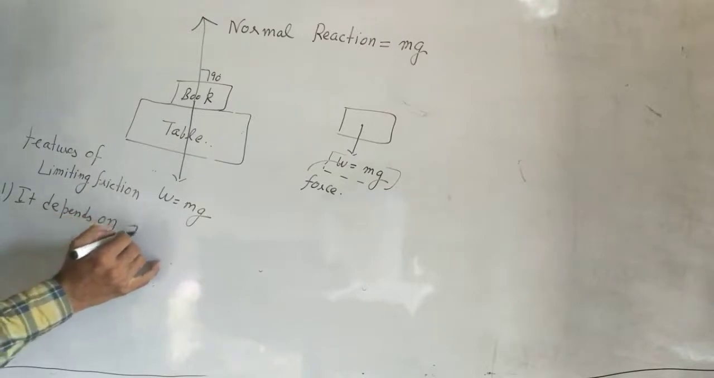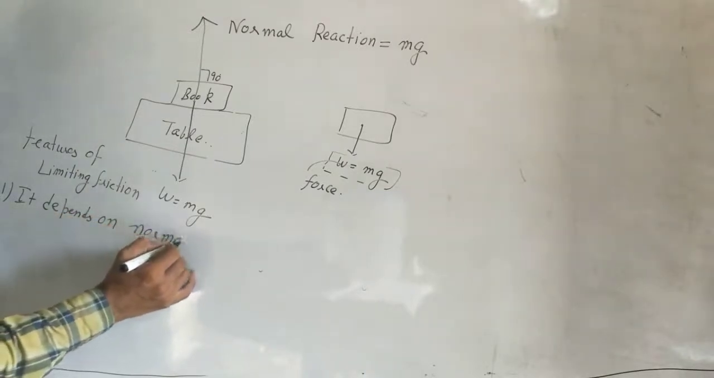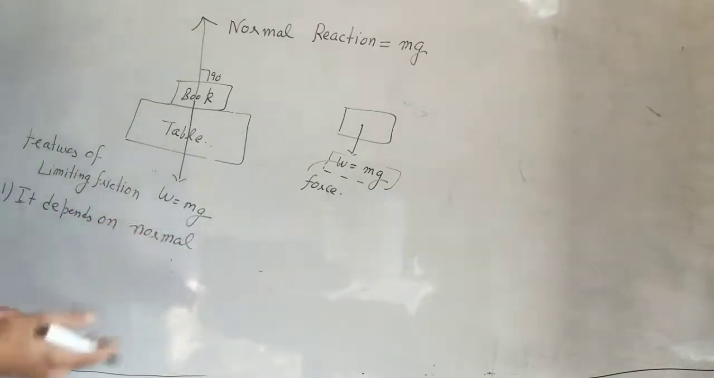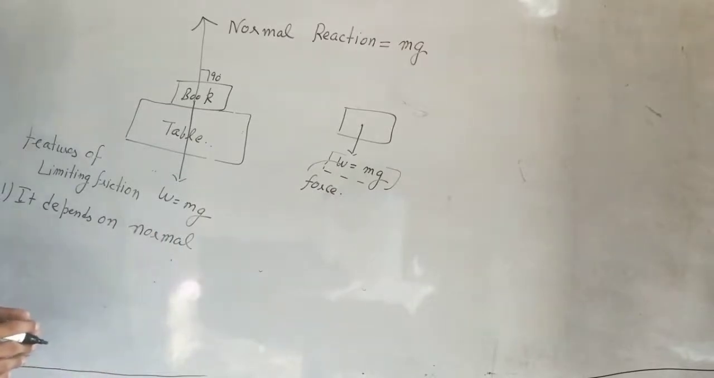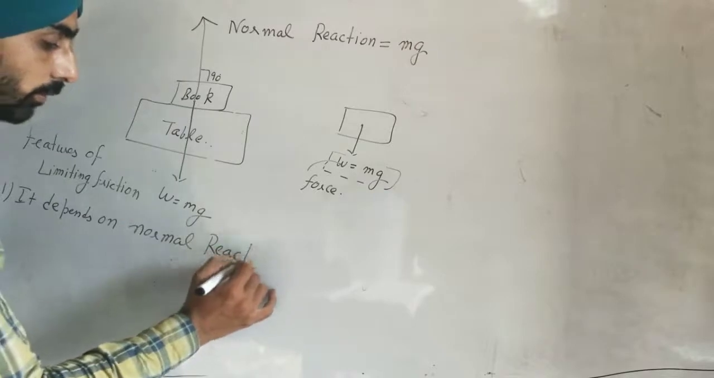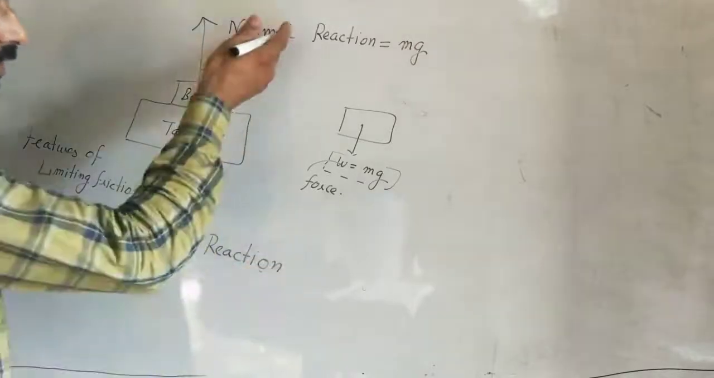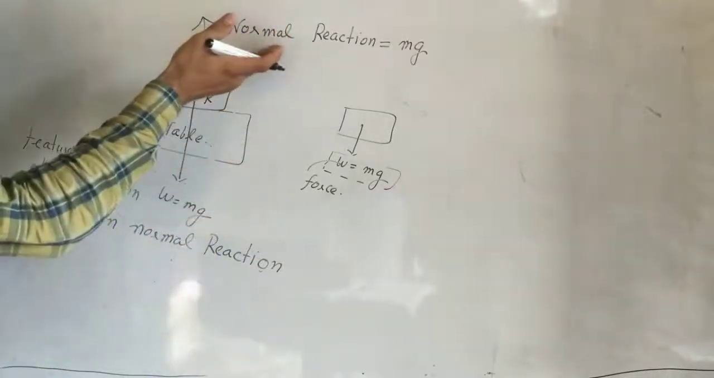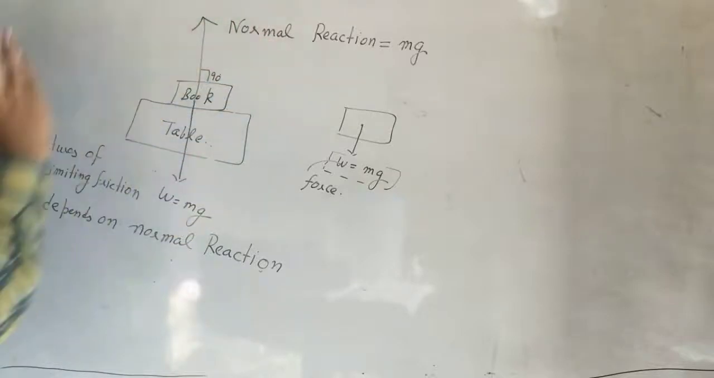on normal reaction. If the value of normal reaction is low then limiting friction is also low; if the value of normal reaction is more then limiting friction is also more. It depends on normal reaction. And normal reaction depends on the weight. If weight is more, normal reaction will be more. Weight is less, normal reaction will be less.